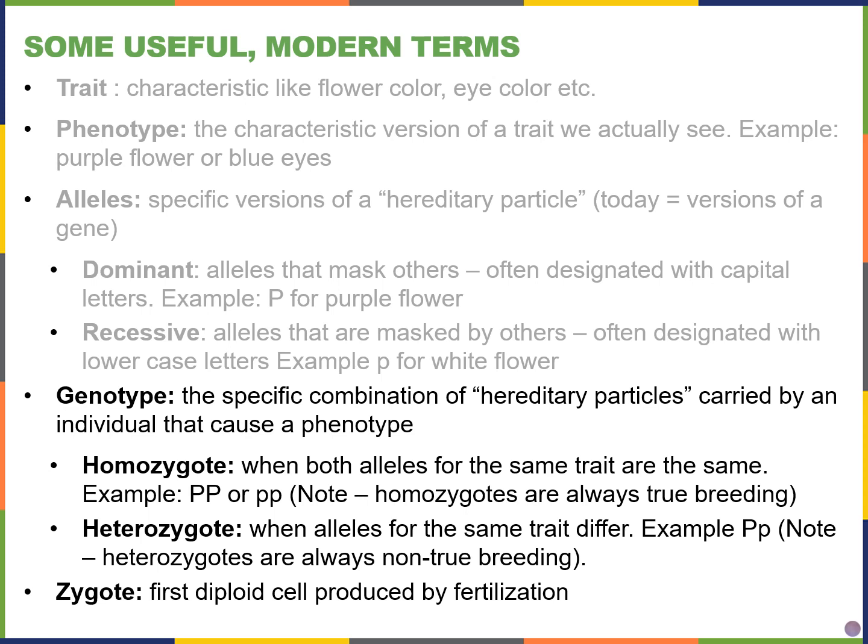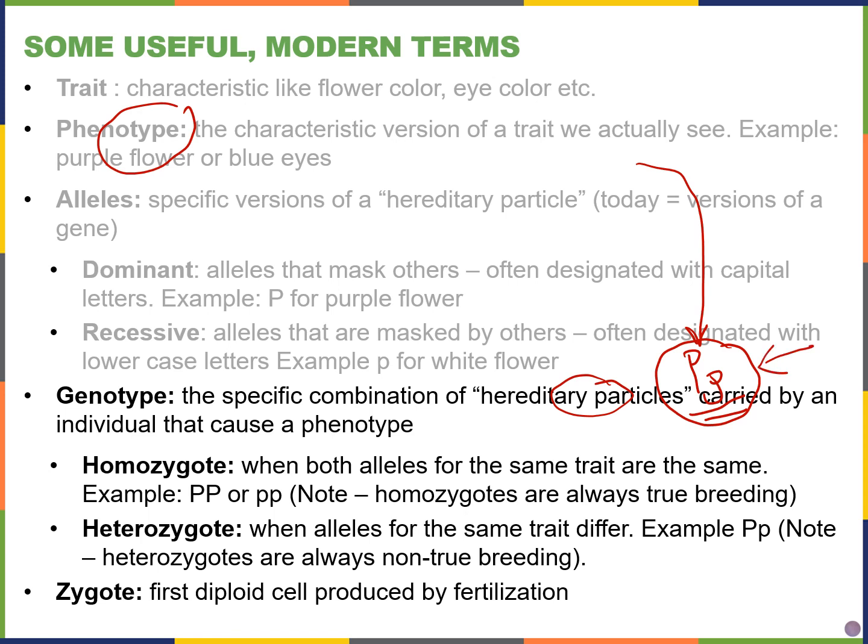Your genotype is the combination of alleles or genes that you've inherited from your parents. For example, if I write big P, small p, this would be the genotype for a purple flower. But if I'm looking at phenotype, I would say that's purple. So phenotype would be purple, the genotype would be big P, small p.